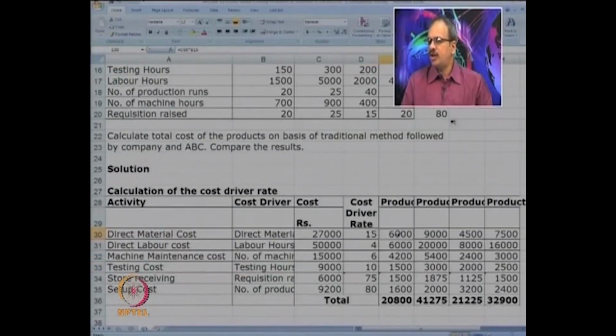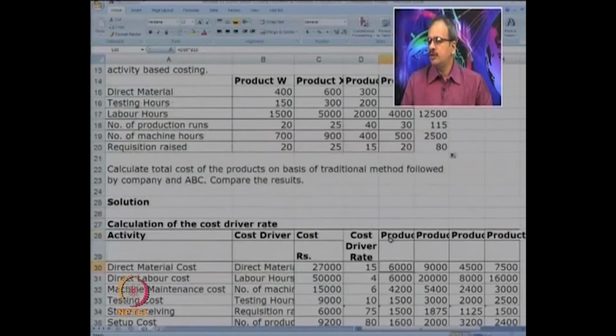Now for a particular product, that is product W, we have seen that it is 400 into 15. So we get 6,000 and so on. Is it clear? So the total cost of material was charged to W, X, Y and Z. Okay. Now let us go to the next cost.